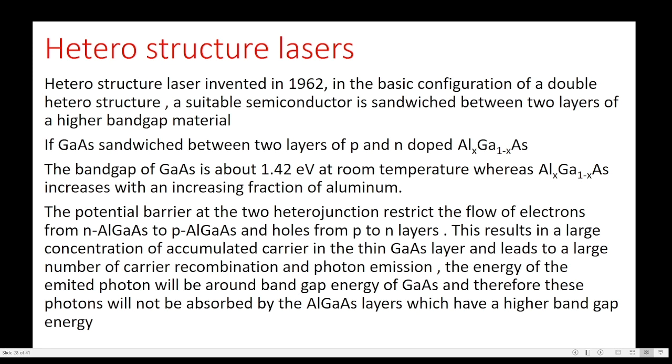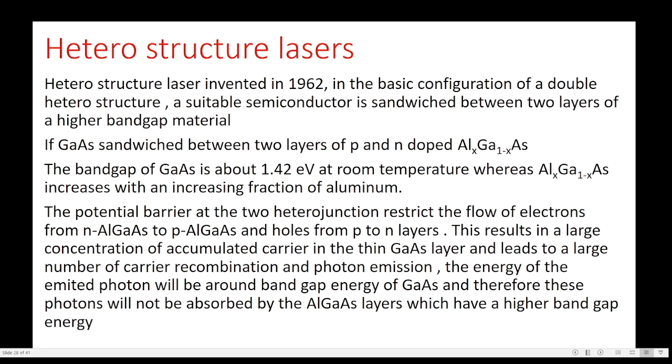Heterostructure lasers were invented in 1962. In the basic configuration of a double heterostructure, a suitable semiconductor is sandwiched between two layers of higher band gap material. The band gap energy of gallium arsenide is about 1.42 electron volts.